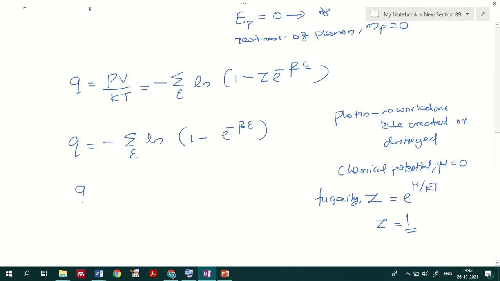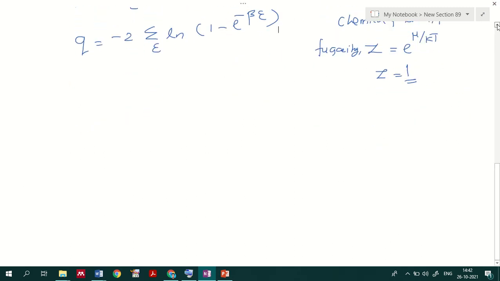Okay, now this equation also I can write like this: minus 2 into sigma over epsilon of ln(1 minus e raised to minus beta epsilon). Here you can see that we introduced a 2. What does that 2 represent?